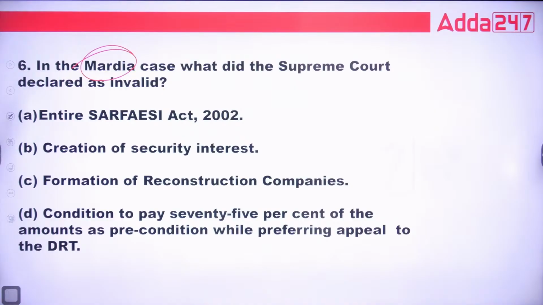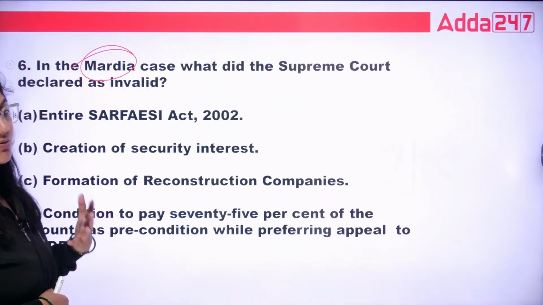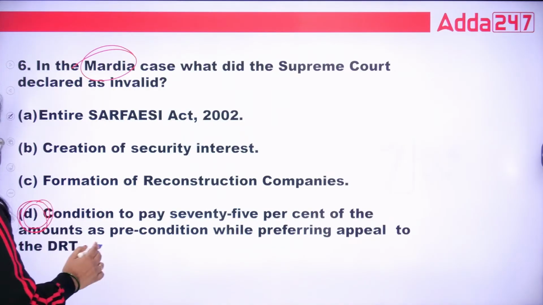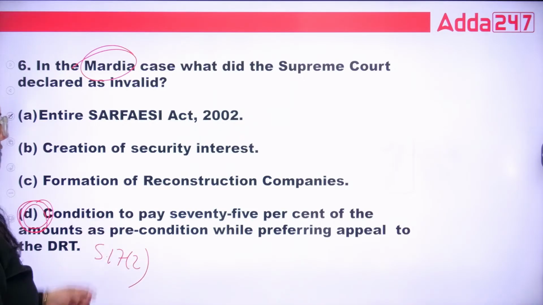So class, in Mardia Chemicals case, basically the borrower had to pay 75% if he wanted to appeal in the DRT. This was removed, and that is given in section 17 clause 2. So this section was removed. Okay, so this is the right answer.